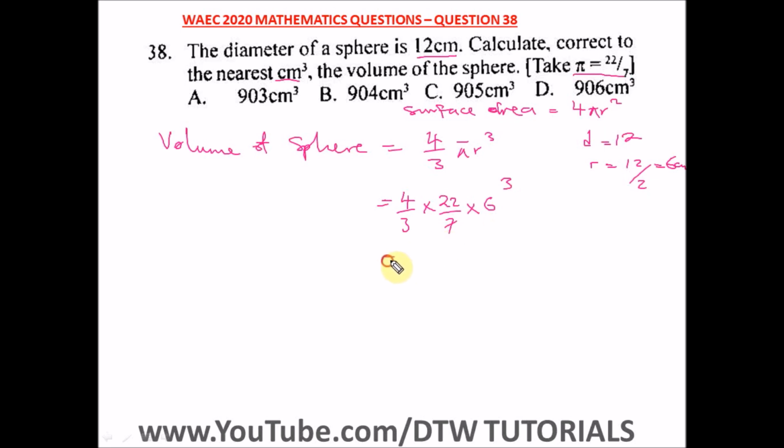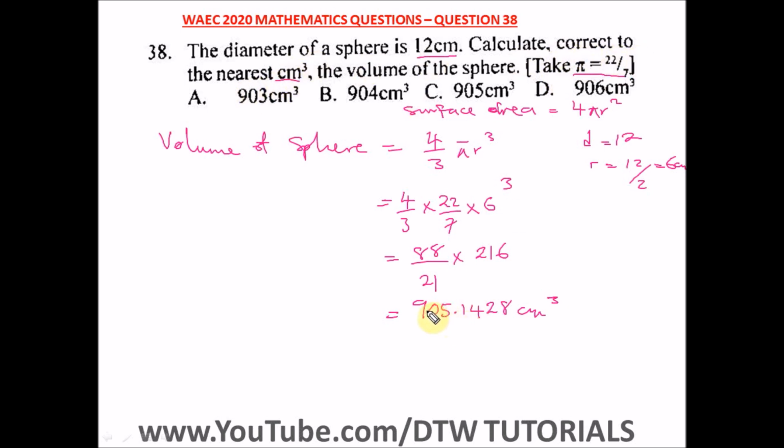From here, what do we have? If we just multiply this, 4 times 22, we have 88/21. That's 3 times 7, 21. The 6 raised to the power 3 will give us 216. From here, we can just punch in our calculator. Punch in these values, 88 times this, divided by 21, and we're going to have 905.1428 centimeter cube.